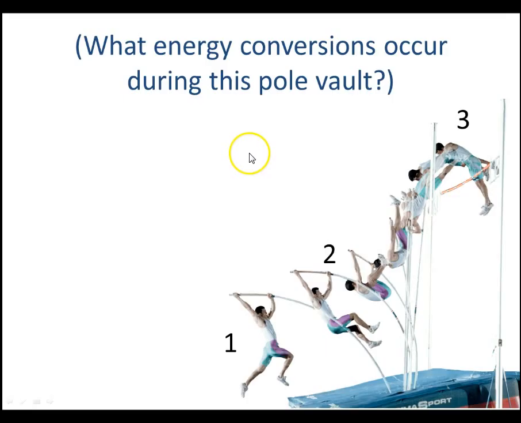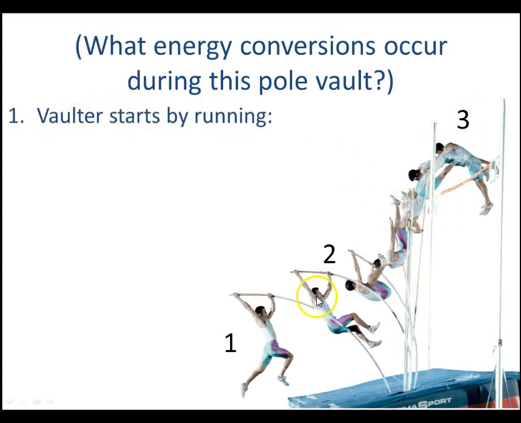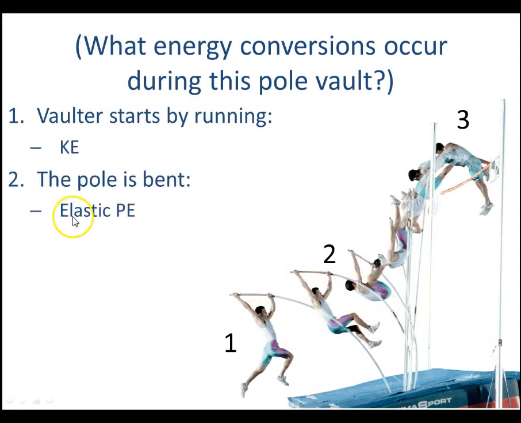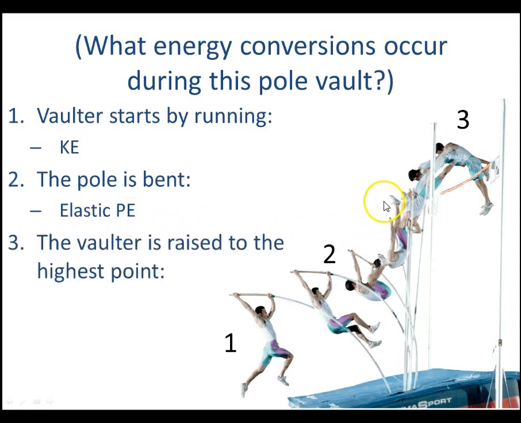It's a classic. All right, so during this pole vault here, a guy is going up and over the bar. We have energy conversions. At the beginning, he starts by running. That type of energy is kinetic energy. Next up, that pole bends, and that's a type of potential energy. That's our elastic potential energy, which we were talking about before. Finally, the vaulter is raised to the highest point. That would be the gravitational potential energy. So he starts kinetic, elastic potential as it bends, and then it brings him all the way up to gravitational potential energy as he goes up and over the bar.